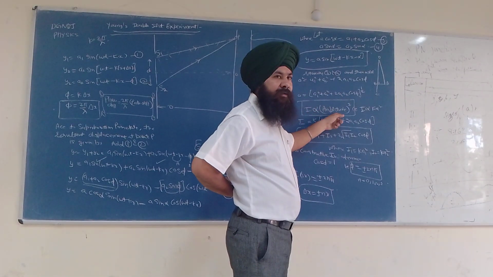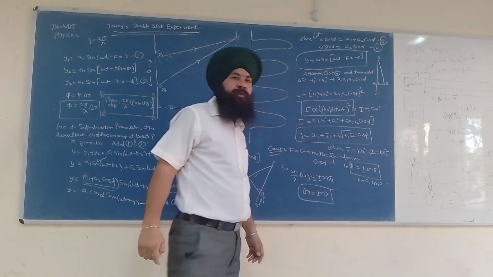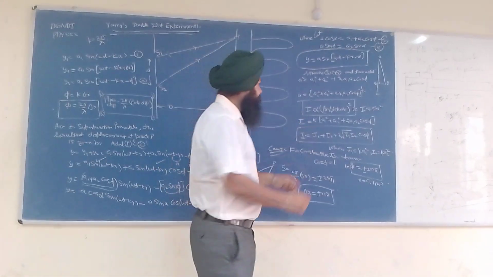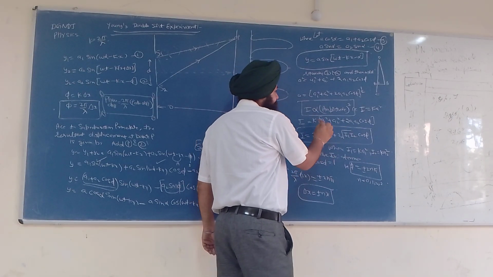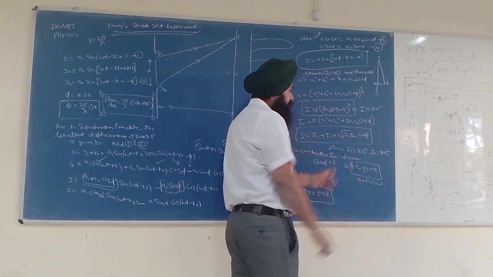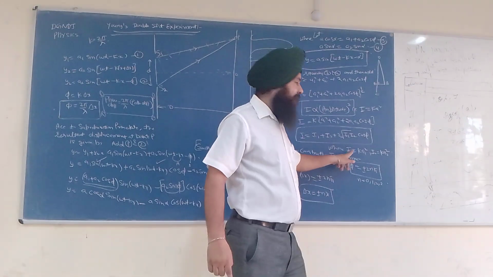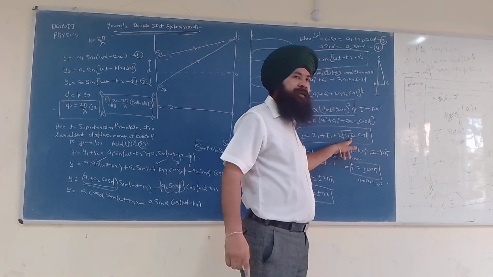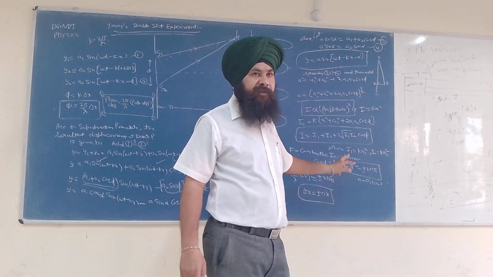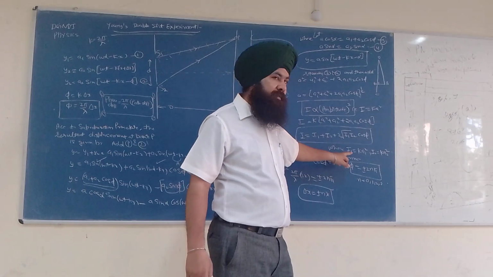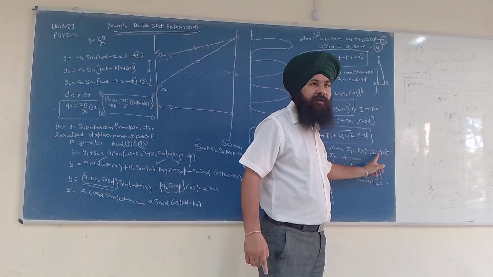Intensity is proportional to amplitude square, so intensity is equal to K A square, where K is some constant. So I have simply multiplied by K. K a1 square becomes I1, K a2 square becomes I2, and 2 a1 a2 becomes 2 square root of I1 I2. From here, a1 is equal to square root of I1, and a2 is equal to square root of I2. That is why I have taken a square root. Understood this point?